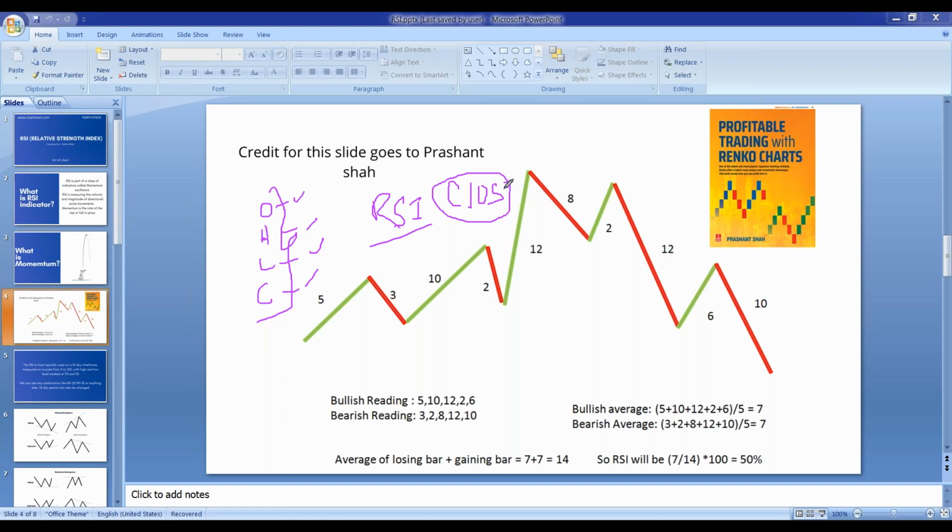Okay. So now understand, whenever you are using the chart, which chart is there which is used for closing prices? Anyone?